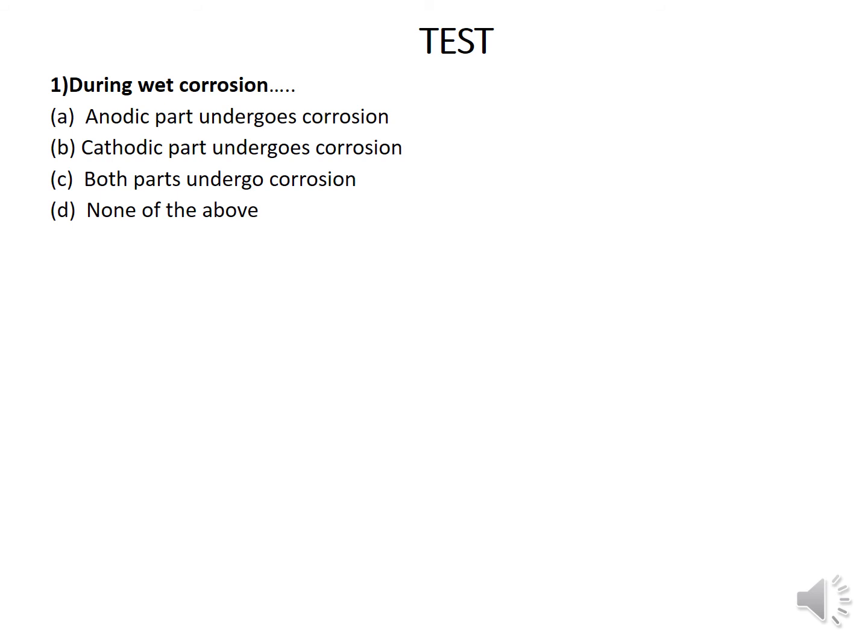During wet corrosion, during electrochemical corrosion, the options are: anodic part undergoes corrosion, cathodic part undergoes corrosion, both parts undergo corrosion, none of the above. When electrochemical corrosion takes place, it forms an anode and a cathode. The reactive metal acts as the anode and loses electrons. As it loses electrons, it is converted into cations, so it is degraded. So the anodic part undergoes corrosion.